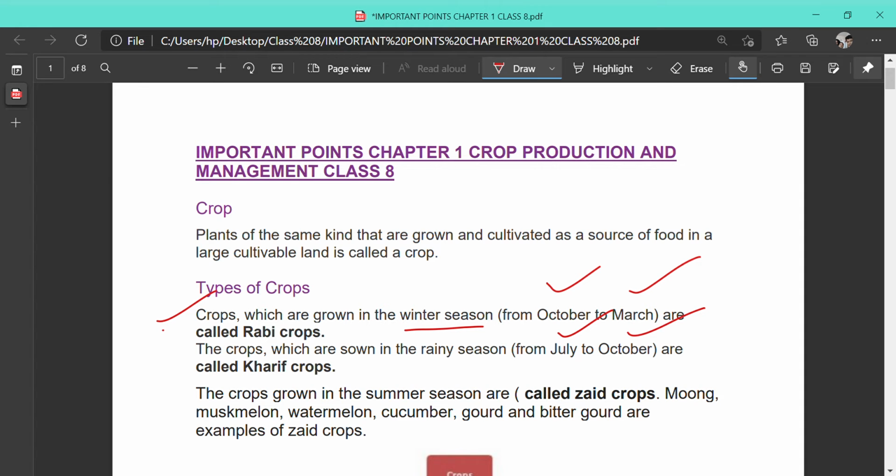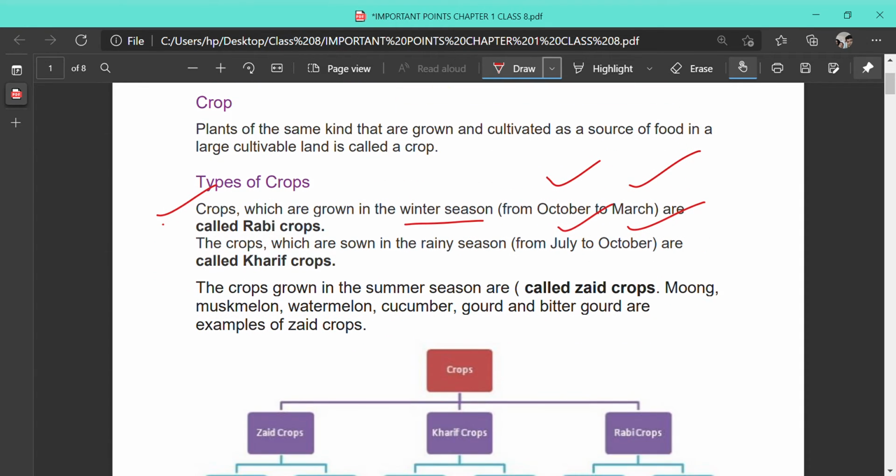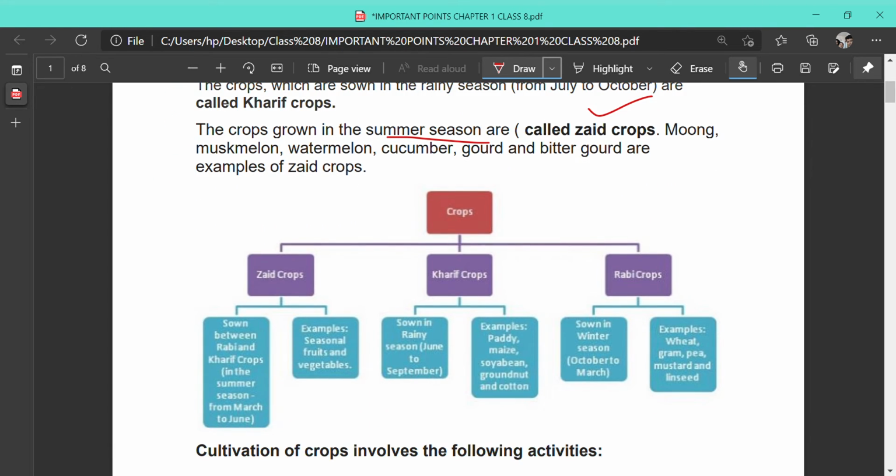Apart from these, there is a third type of crop that is grown for a short period of time in the summer season, and that is called the Zaid crop. In the chart below we can see the examples. Zaid crops, the summer season crops, include moong, muskmelon, watermelon, cucumber, gourd, bitter gourd, etc. Kharif crops include paddy, maize, soybean, groundnut and cotton. Whereas Rabi crops include wheat, gram, pea, mustard, linseed.